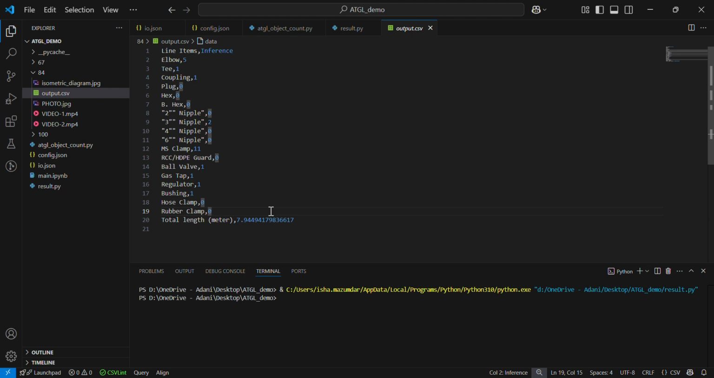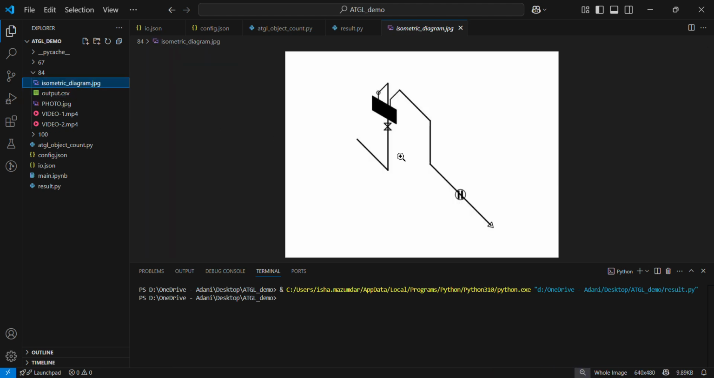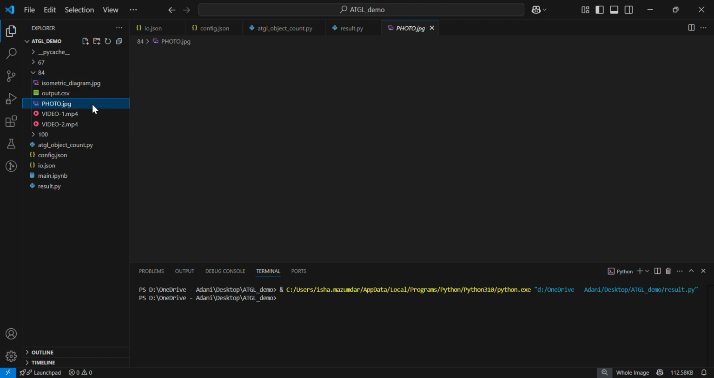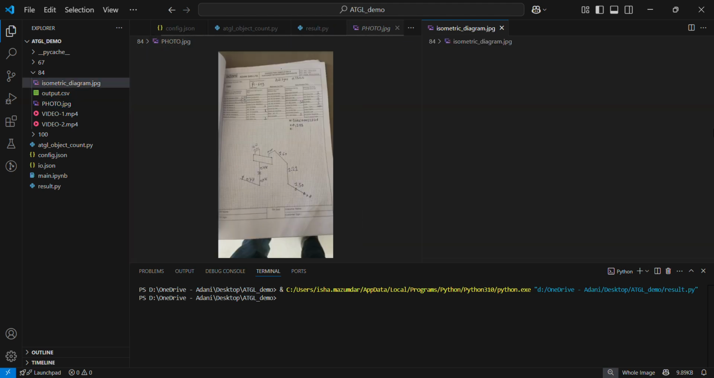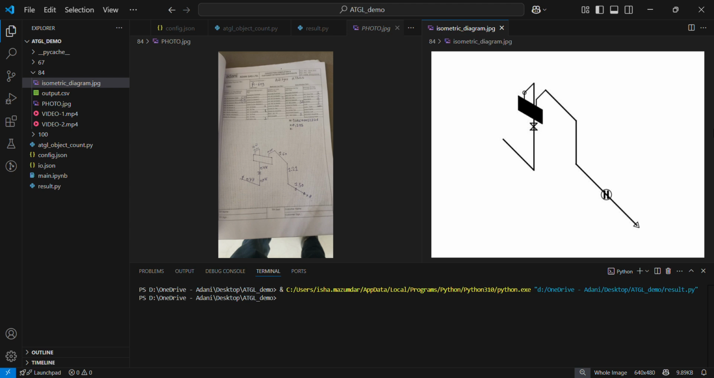The third objective was to get the isometric diagram. So this is our result of that isometric diagram part. As a comparison, I can show you what was provided to us. So here is the side-by-side comparison of what was provided to us and what we have generated.